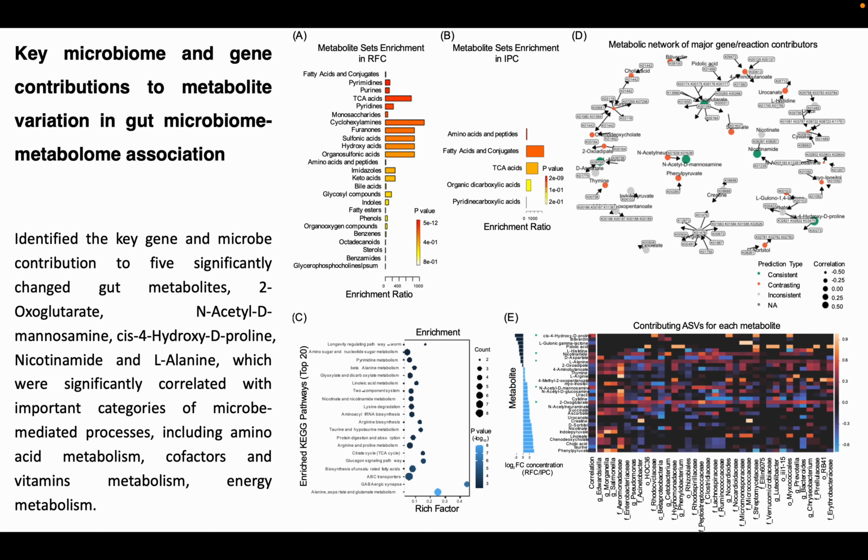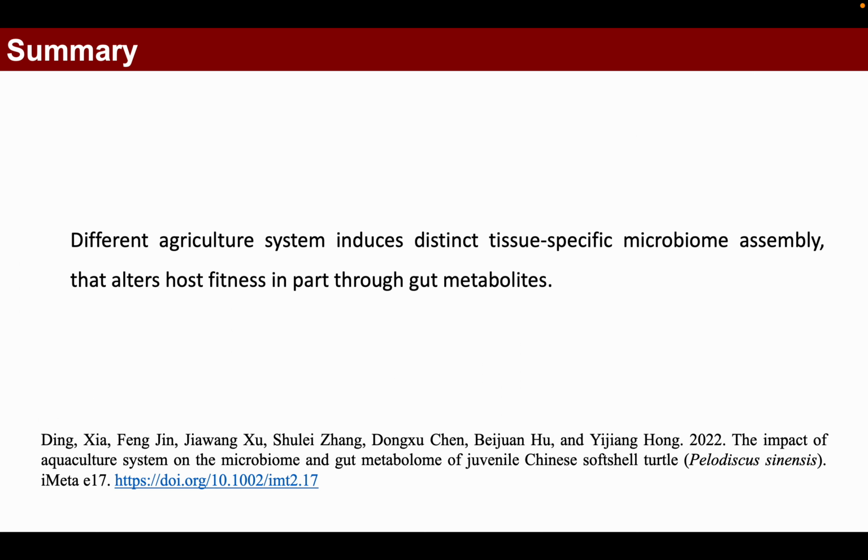Finally, we identified the key gene and the microbe contribution to significant change in the gut metabolites. Together, different agricultural systems induce different tissue-specific microbiome assembly that change host fitness in part through gut metabolites.